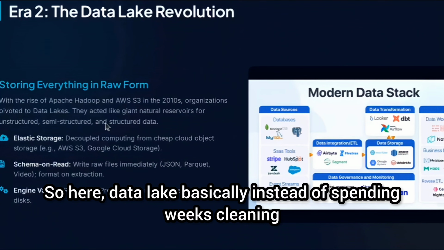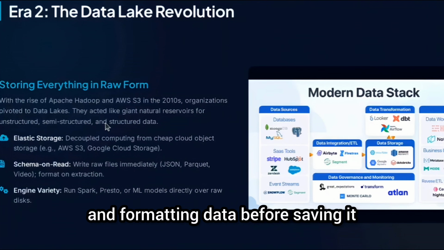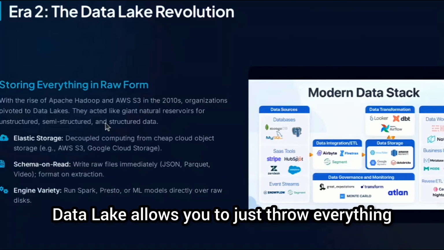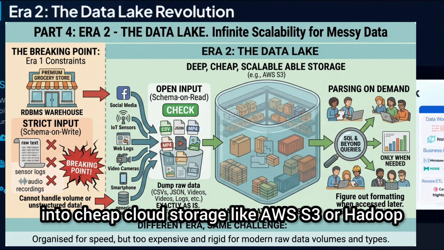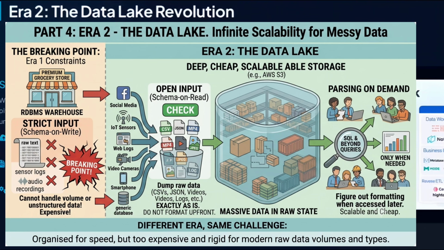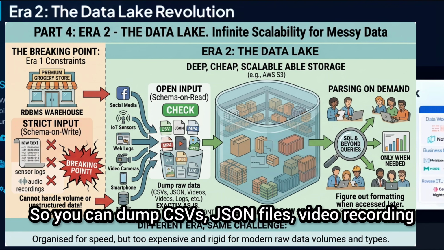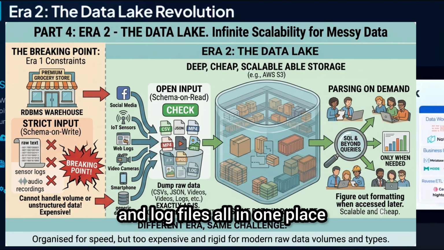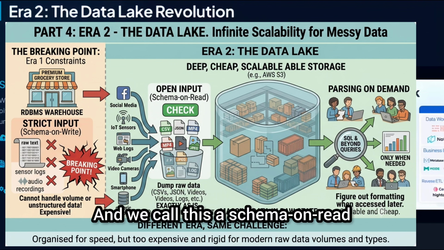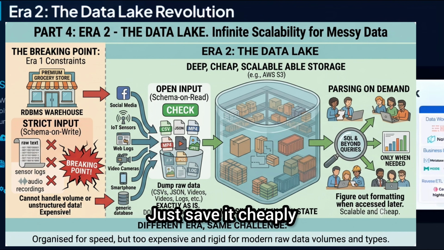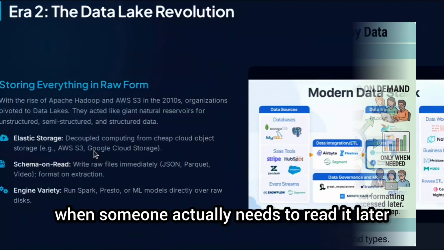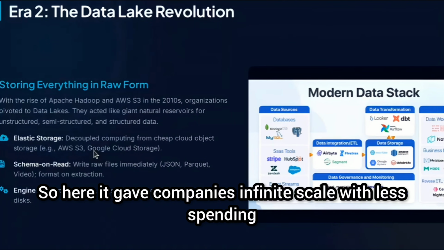Instead of spending weeks cleaning and formatting data before saving it, a data lake allows you to just throw everything into cheap cloud storage like AWS S3 or Hadoop. So you can dump CSVs, JSON files, video recordings and log files all in one place. And we call this schema on read. So don't worry about structuring it now. Just save it cheaply and we will figure out how to parse it when someone actually needs to read it later. So it gave companies infinite scale with less spending.